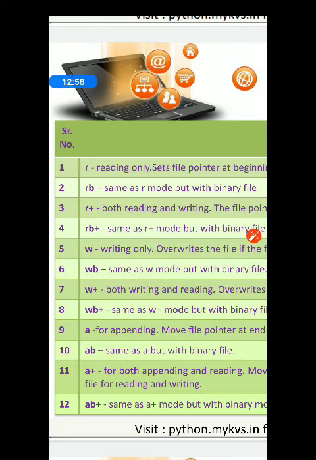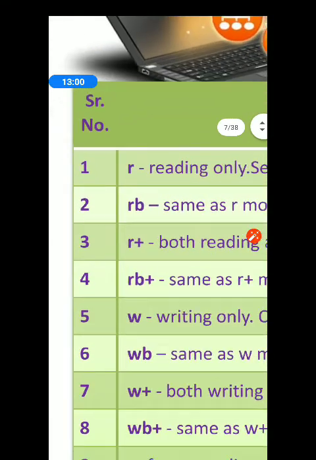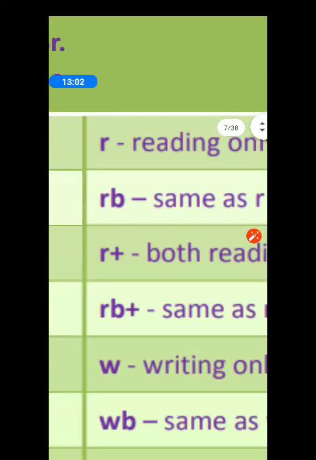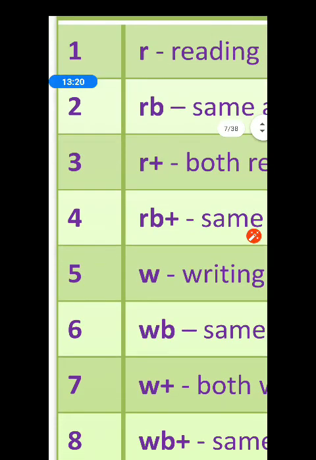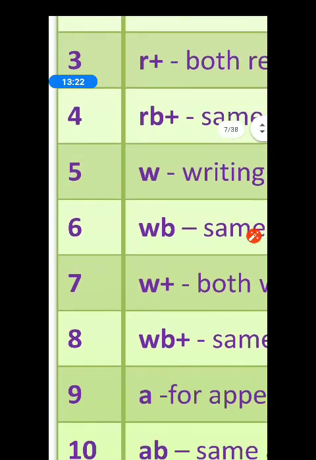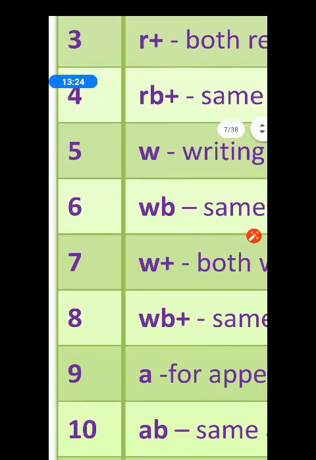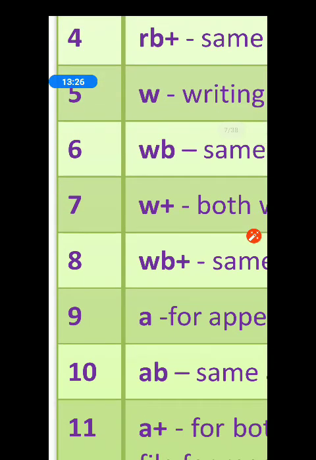See, the first one is small r. Please leave that line and come to the next line. Write down number 2 RB, number 3 R plus, number 4 RB plus, number 5 W, number 6 WB, number